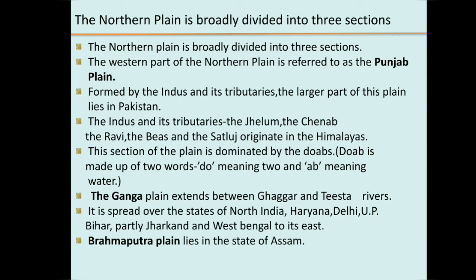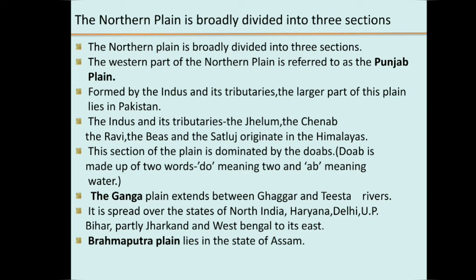The western part of the northern plain is referred to as the Punjab plain, formed by the Indus and its tributaries. The larger part of this plain lies in Pakistan. The Indus and its tributaries, the Jhelum, the Chenab, the Ravi, the Beas and the Sutlej, originate in the Himalayas. This section of the plain is dominated by the Doabs. Doab is made up of two words, do meaning two and ab meaning water.